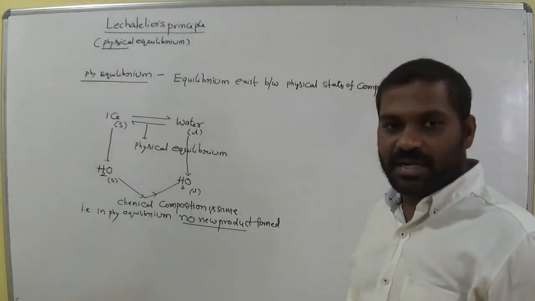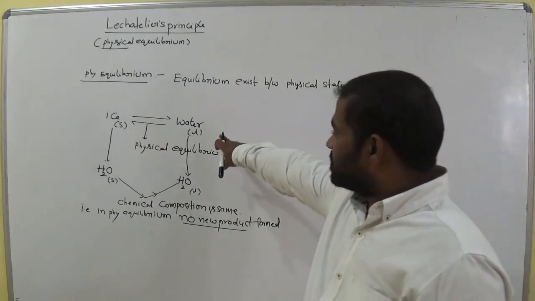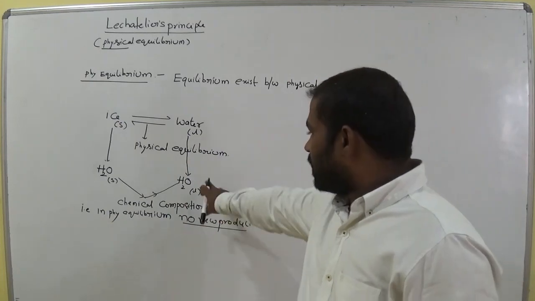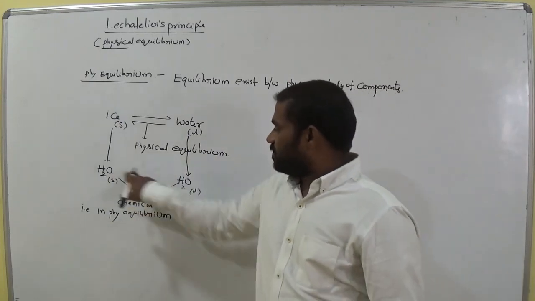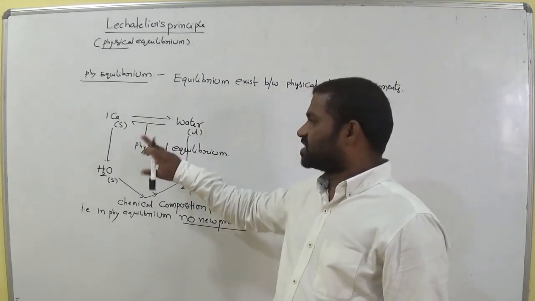Ice: what is the chemical formula? H2O. What is the physical state? Solid. What is the physical state of water? Liquid. What is the formula? H2O. Is there any change in their chemical composition? No. Where do the changes take place? In their physical states only.